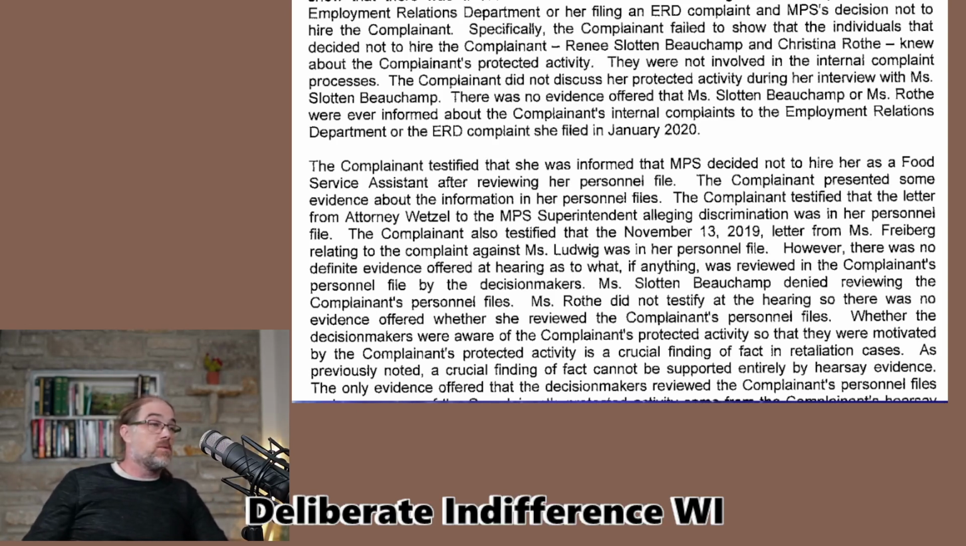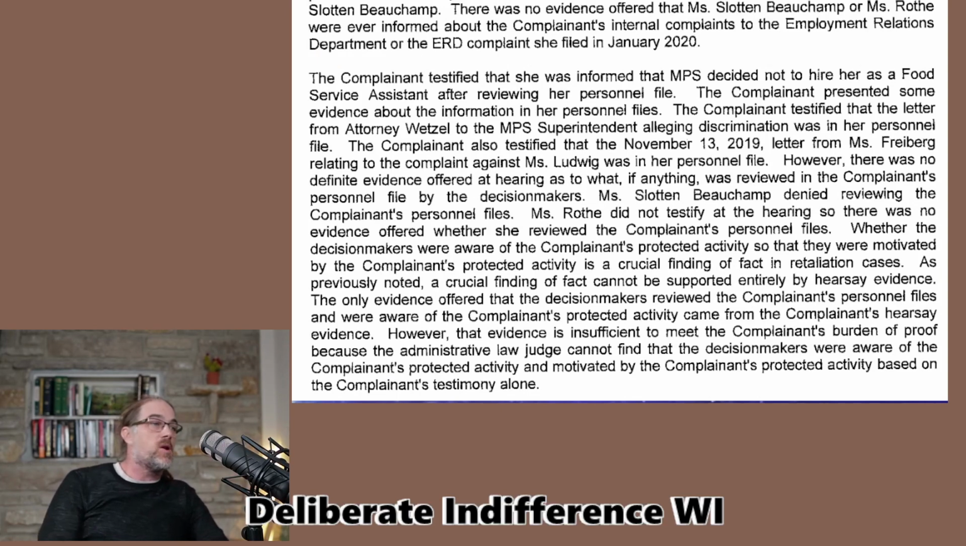There was no definite evidence of what, if anything, was reviewed in the complainant's personnel file by the decision makers. That's an incongruity. Those two things don't match. Whether decision makers were aware of the complainant's protected activity, so that they were motivated by it, is a crucial finding of fact. As previously noted, a crucial finding of fact cannot be supported by hearsay evidence.